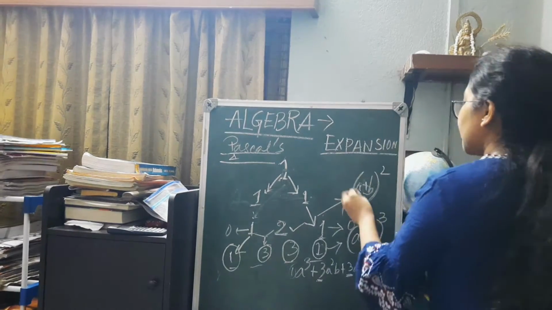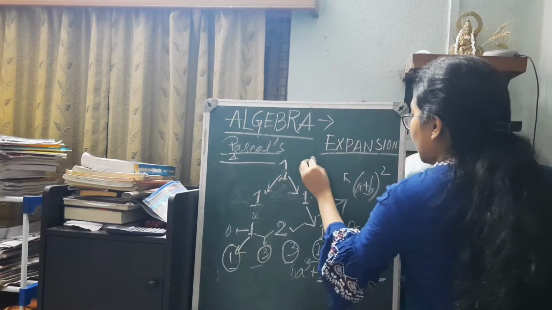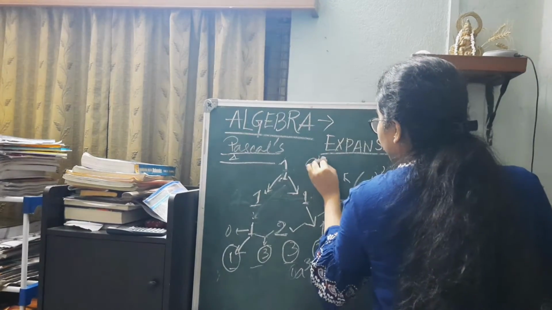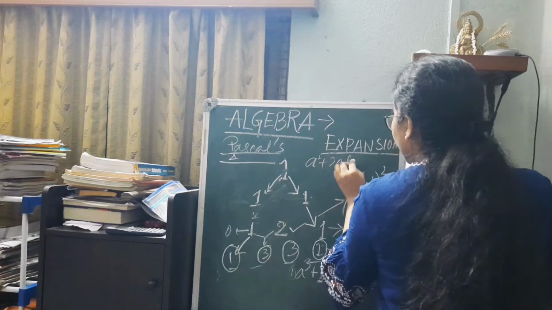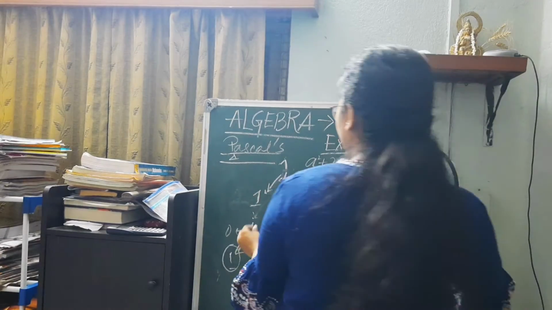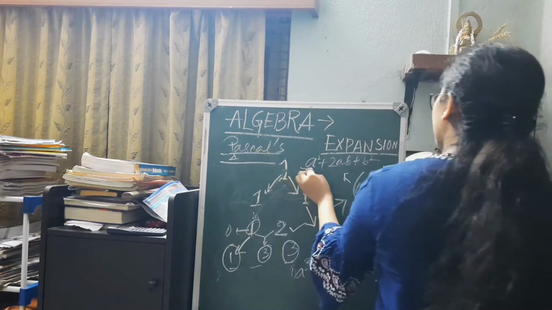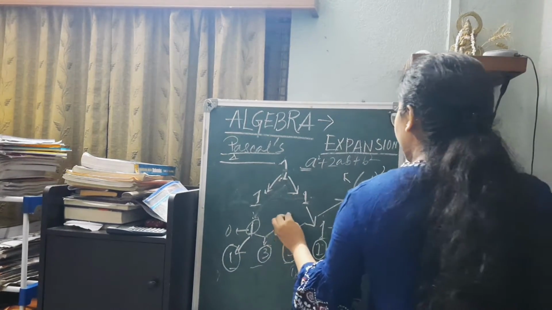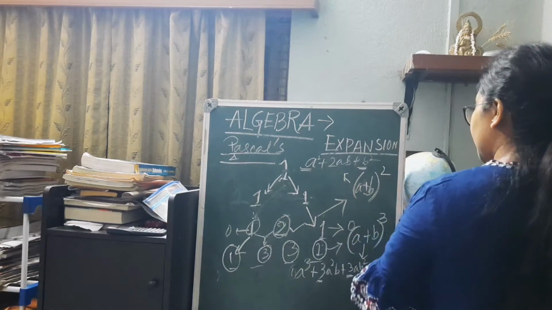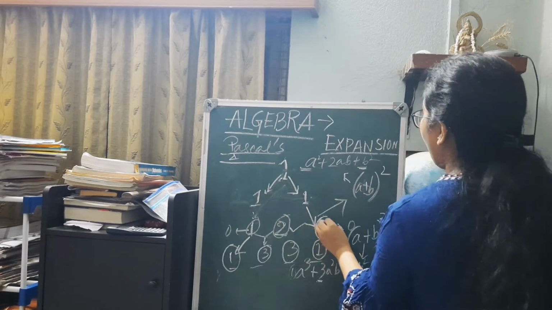In case of a plus b whole square as well, if we see, it is a plus b whole square or a minus b whole square, it is a square plus 2ab plus b square. So again, coefficient of a square is 1, coefficient of ab is 2, and coefficient of b square is 1.